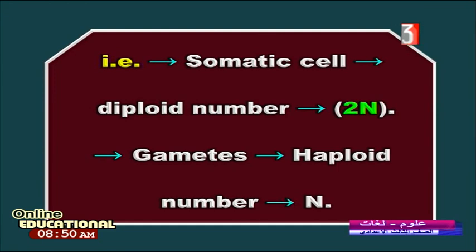Diploid number means 2n, the complete number of chromosomes, in the somatic cell. But gametes are haploid, meaning half the number of chromosomes, just n. So 2n is the somatic cell, diploid. 1n means gametes, haploid. Important to catch it.